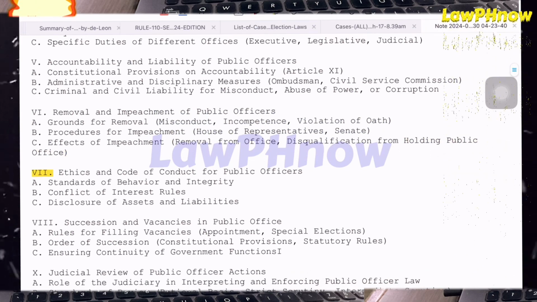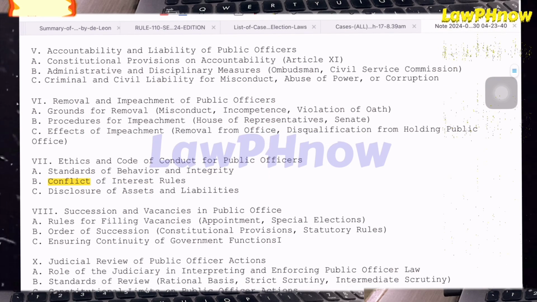7. Ethics and code of conduct for public officers. A. Standards of behavior and integrity. B. Conflict of interest rules. C. Disclosure of assets and liabilities.